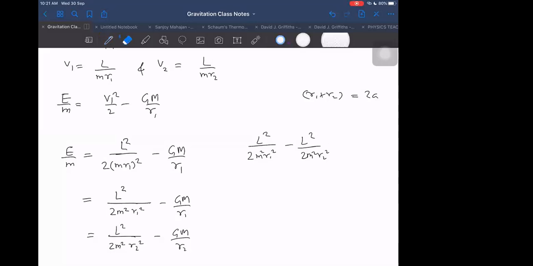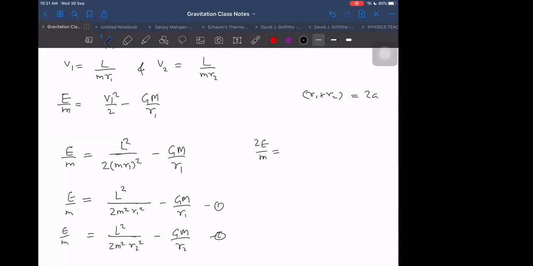I think I should add these two. If I add these last two equations, then I will be getting E by m plus E by m, 2 into E by m. I will be getting L square by 2m square into 1 by R1 square plus 1 by R2 square, minus Gm into 1 by R1 plus 1 by R2.